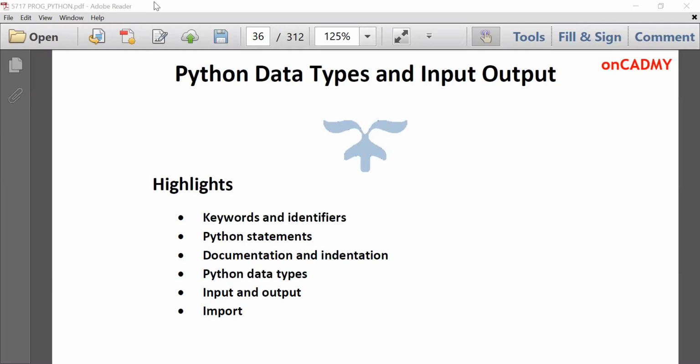Hello students, today we are going to discuss Python data types and input output. This is one of the very important topics to learn any programming language. Under data types and input output, we will learn keywords and identifiers, different types of Python statements, documentation and indentation, various data types, input and output, and then the import command of Python. So we'll discuss each of them in detail.